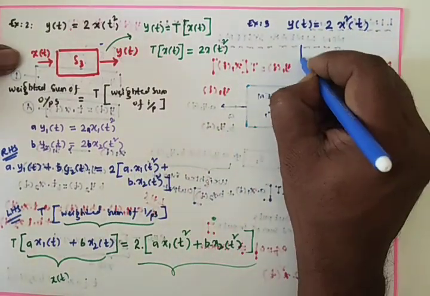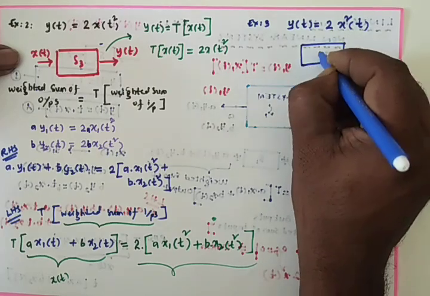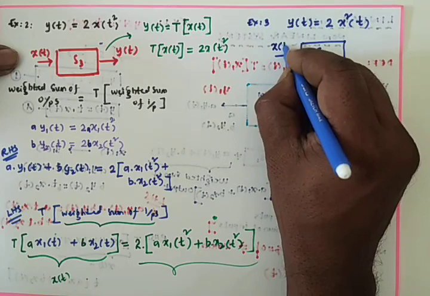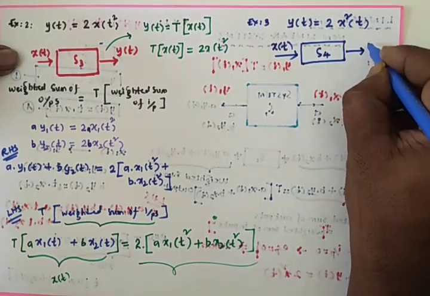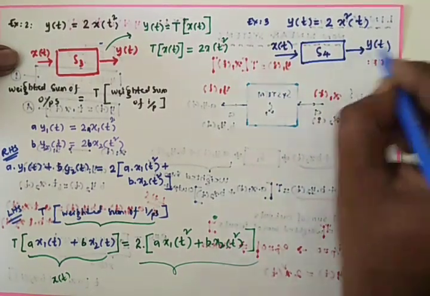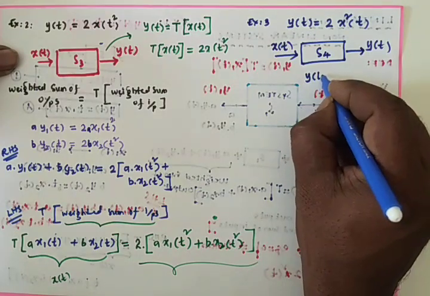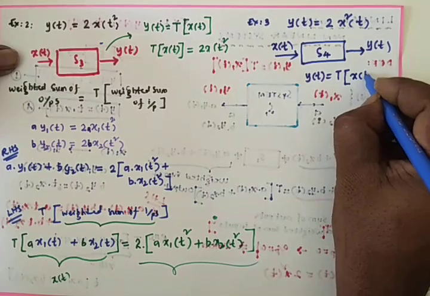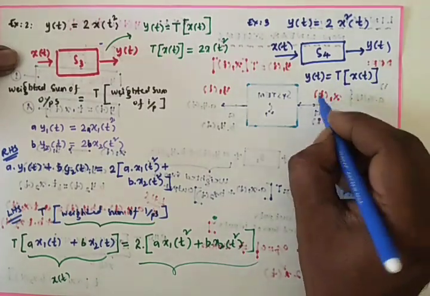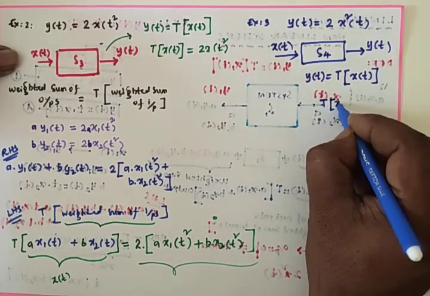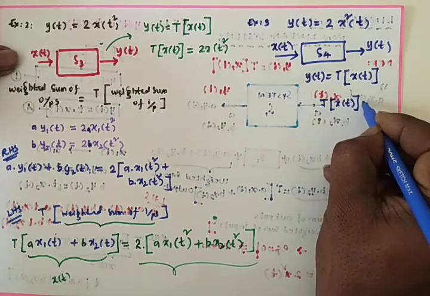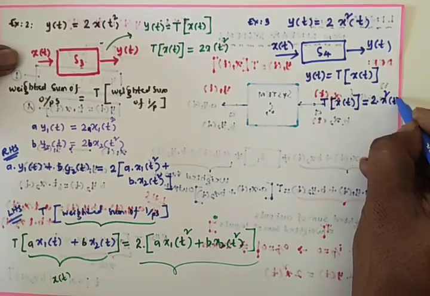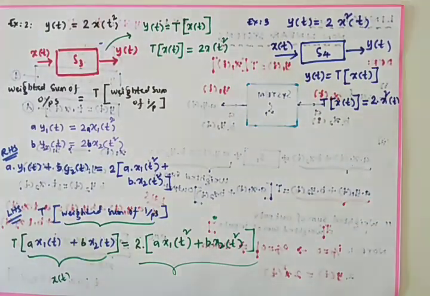Then I am going to draw the block diagram of this system. This is S4 and input is simply x(t) only, output is y(t) only. In what way we got the y(t)? y(t) is nothing but the transfer function applied on x(t) inside the system. And due to the transfer function applied on x(t), at the output side we got 2 into x square of t.